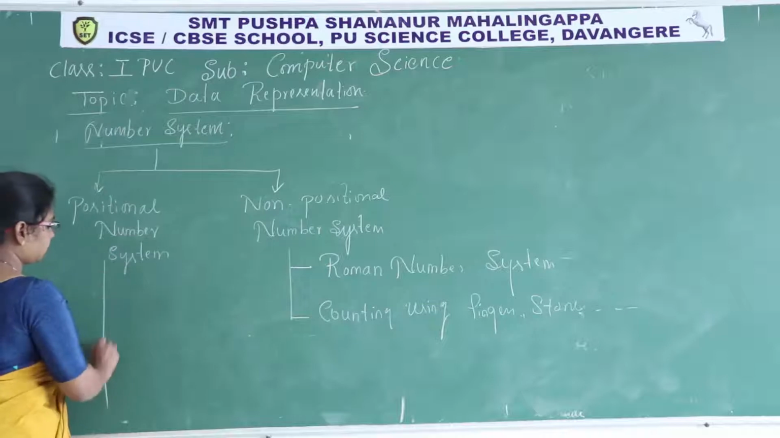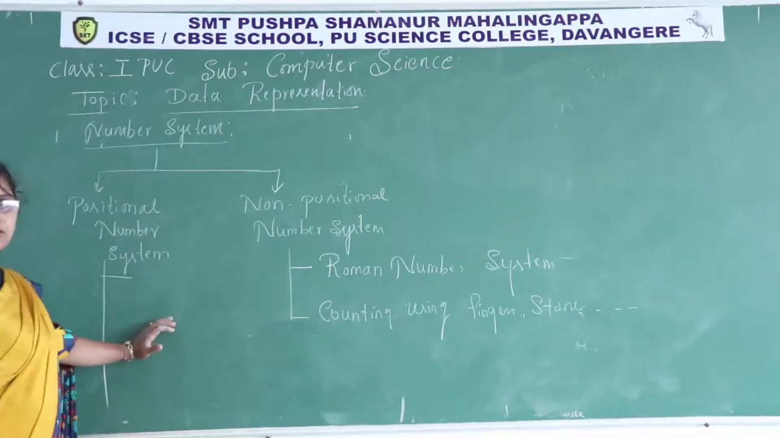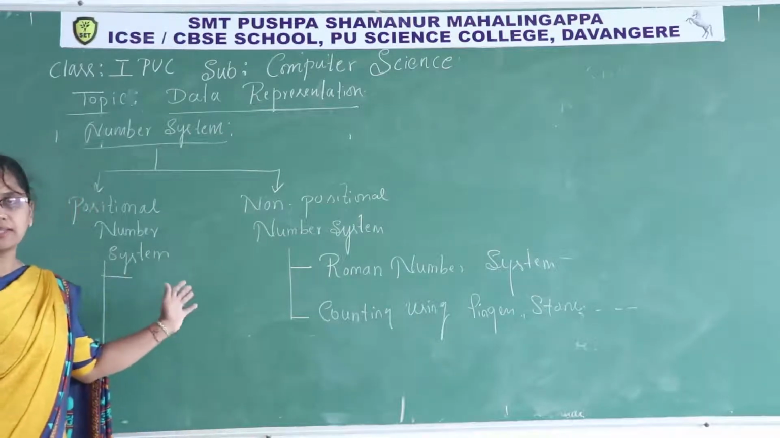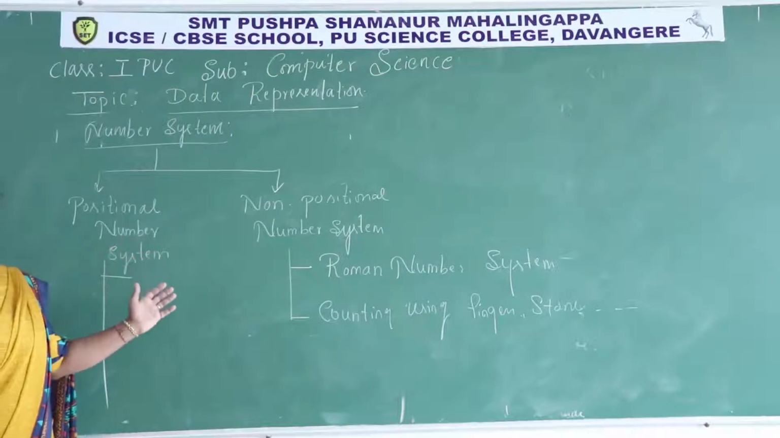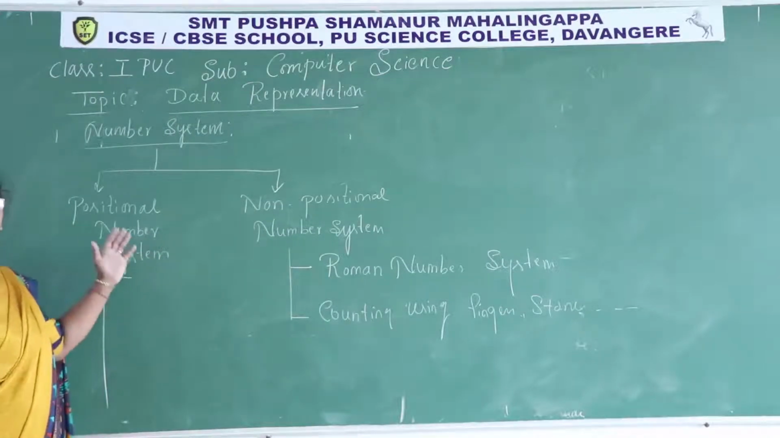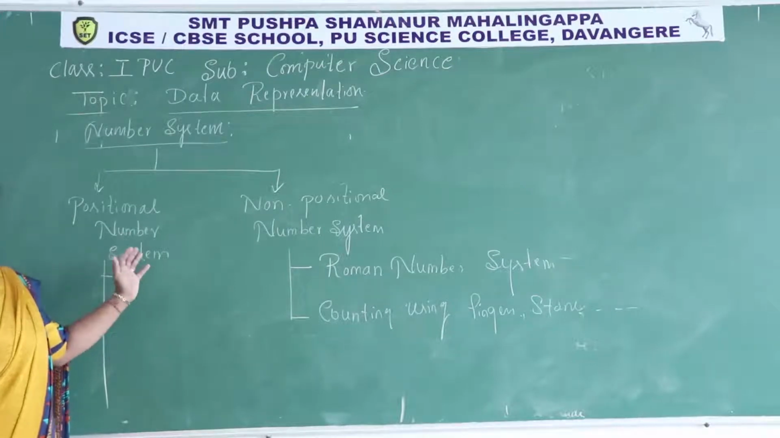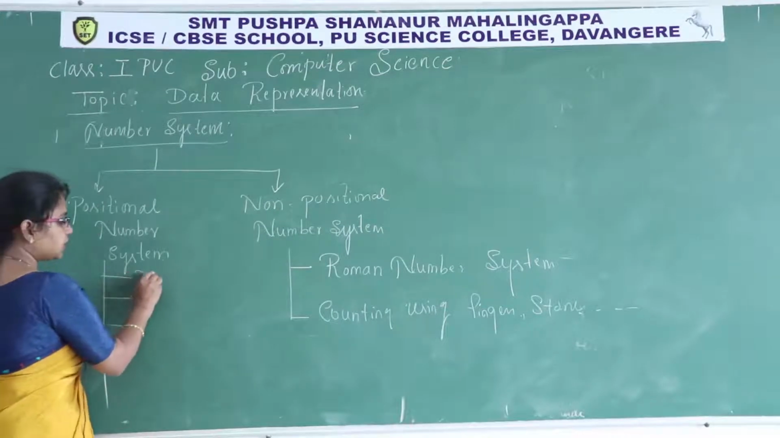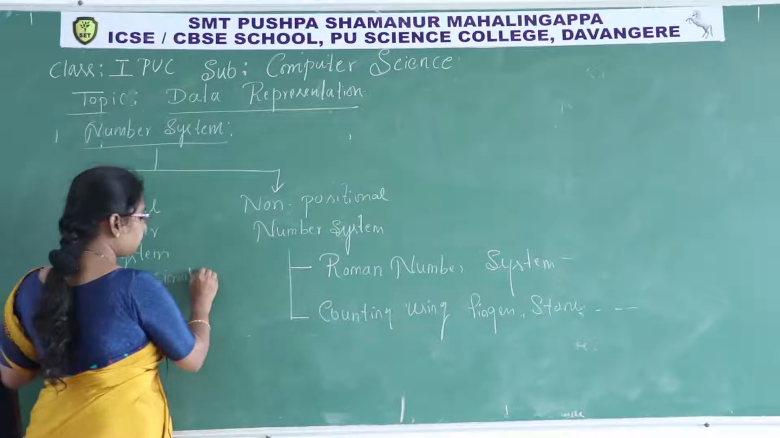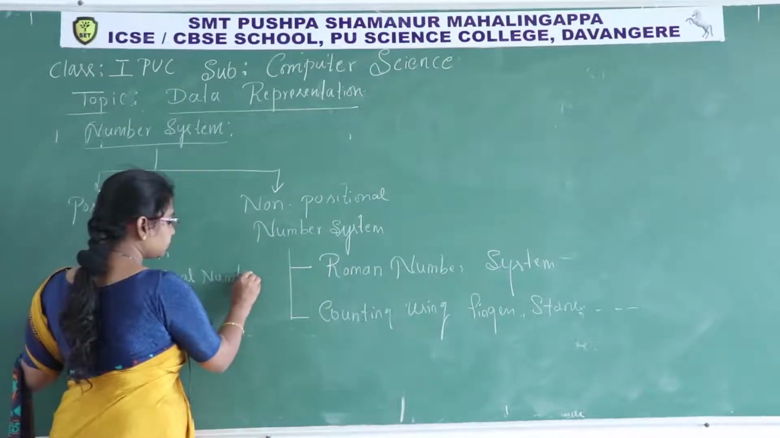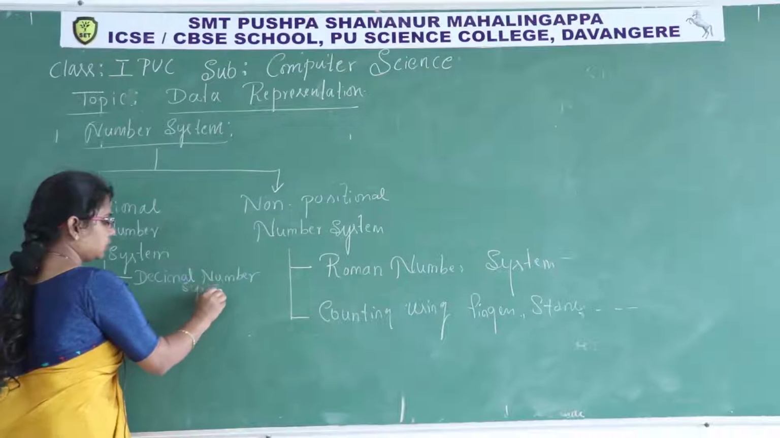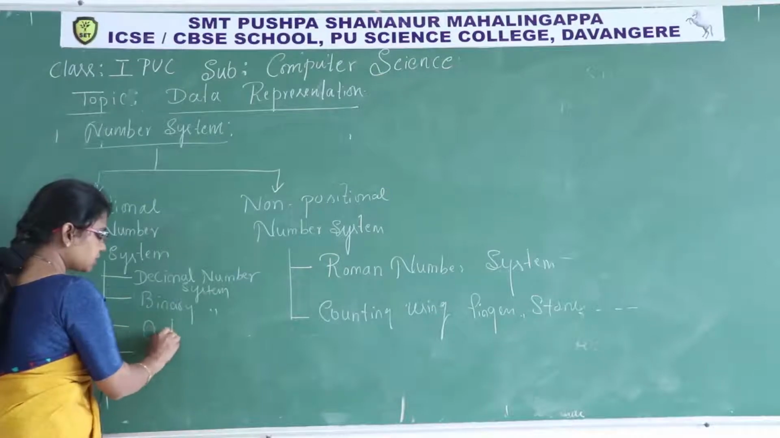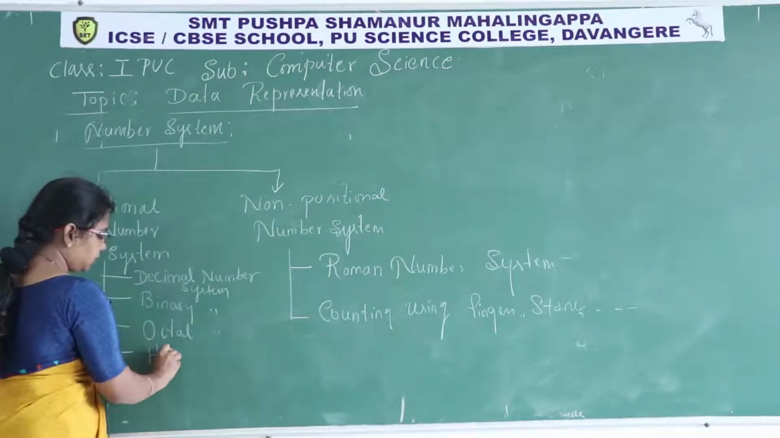Now the positional number system. In a positional number system, a quantity or a number has a particular weight for each digit. We call these positional weights. If a number has a positional weight for all digits, then it is called a positional number system. Then what are the different positional number systems? The decimal number system, binary number system, octal number system, and hexadecimal number system.